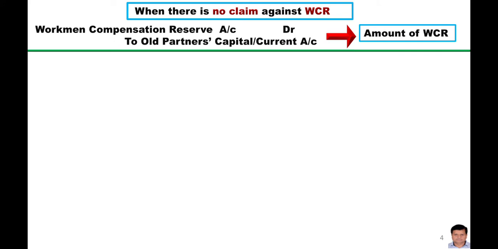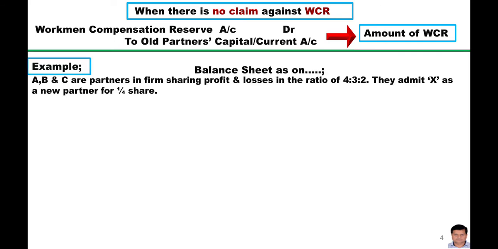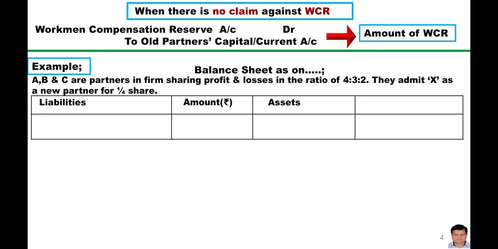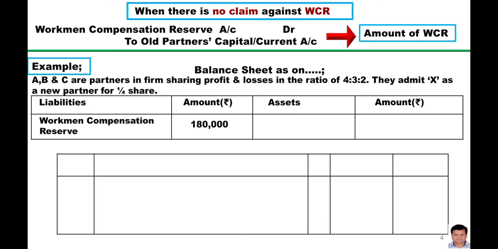Now here is the example. Here is the balance sheet, and the amount of the workman compensation reserve given in the question is 1,80,000, and no information is available regarding the claim amount. If you read the question, you can find out that there were three partners A, B and C, and the new partner X is admitted. This is the case of the admission of a new partner.